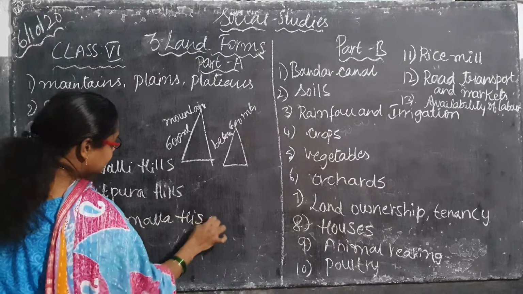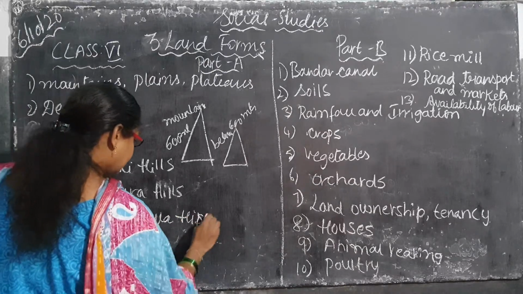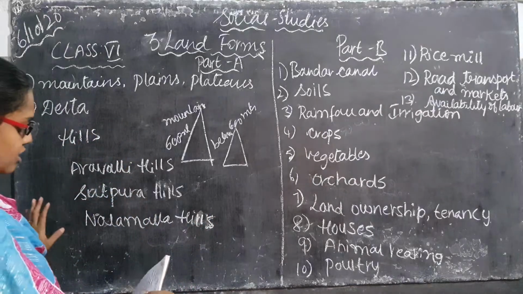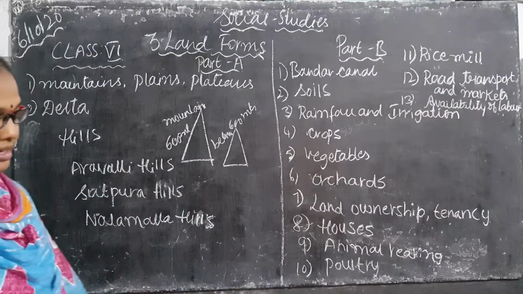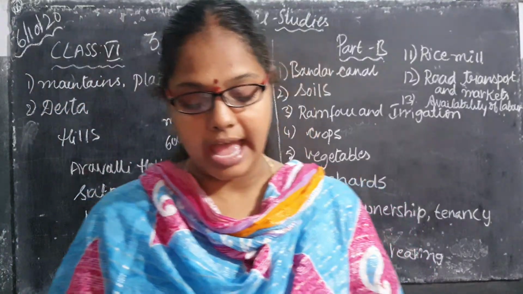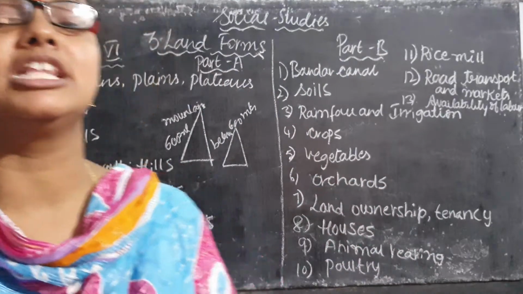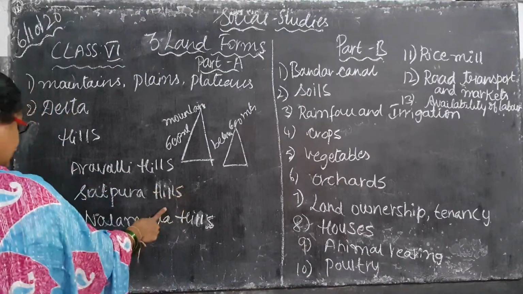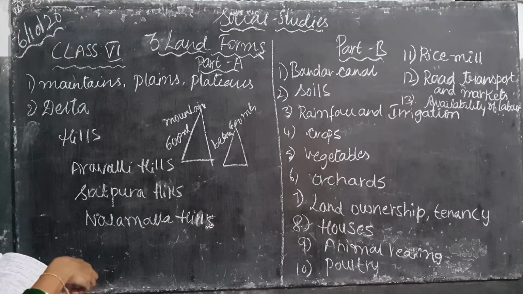Just now we have discussed the mountains. There are three mountains: Kanchenjunga, Kilimanjaro and Dudhabatta. Coming to the hills, three hills. What are the three hills, children? They are Aravalli Hills, Satpura Hills and Nallamalla Hills.